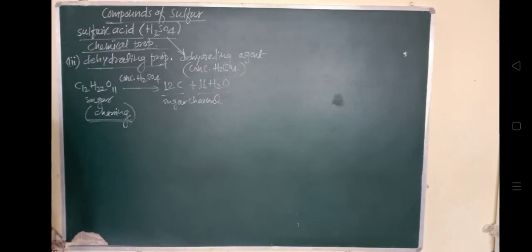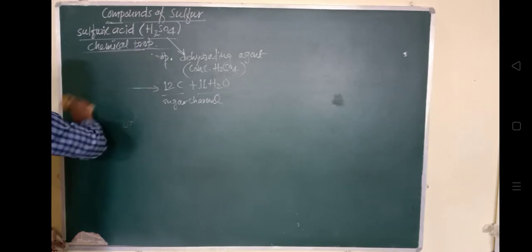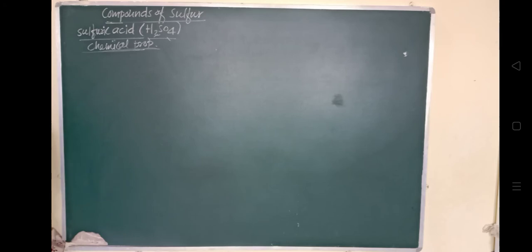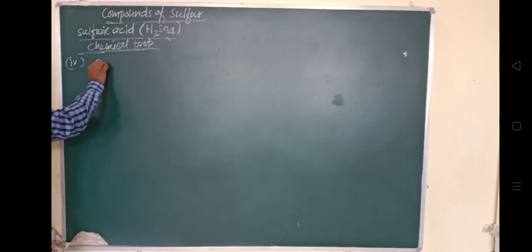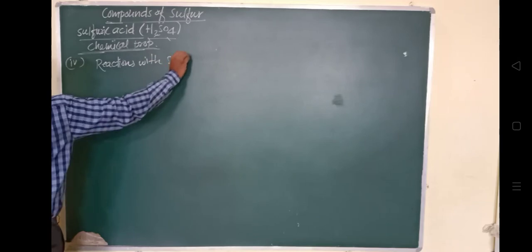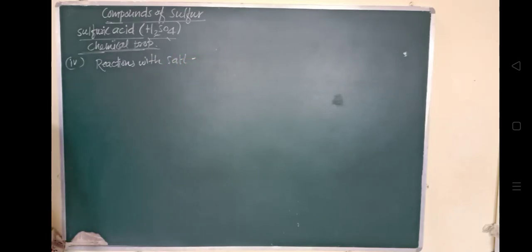Now next is its reaction with salt. How is it reacting with salt? The last, fourth chemical property is its reaction with salt. When sulfuric acid reacts with different salts, it decomposes the salt. So on reaction with salt, it gets decomposed.